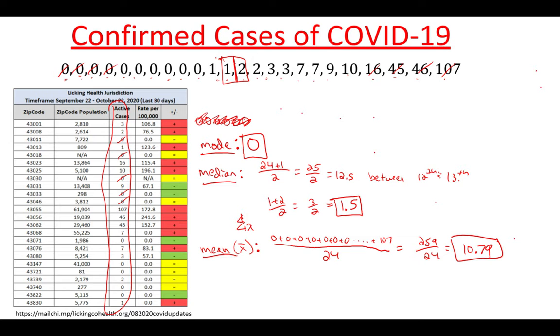One thing to notice here is the mode, the median, and the mean are really different, right? You've got the mode is 0. The median 1.5, that's pretty close. The mean 10.79. Well, that's a lot bigger. So what you might want to think about is when you were to report the average of this data, which would be the best to use? And mean is actually a little bit deceiving in this one because most of the counties or most of the zip codes were under that 10 mark. If you look at all of these that were under 10, we only had 1, 2, 3, 4, 5 that were 10 or bigger. So mean actually can be a little bit deceiving in this case.